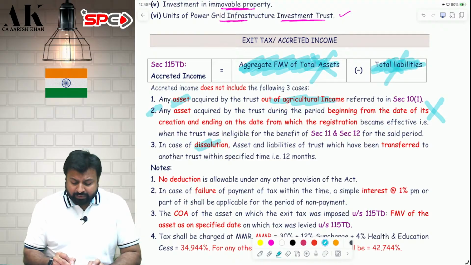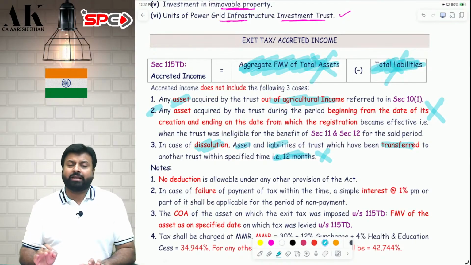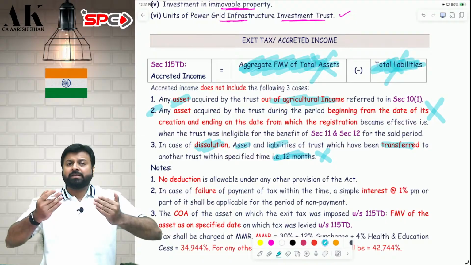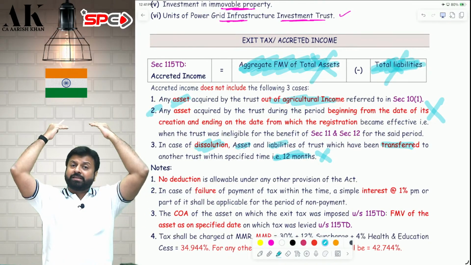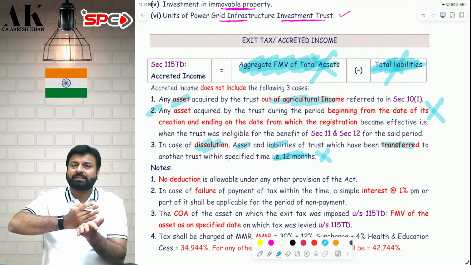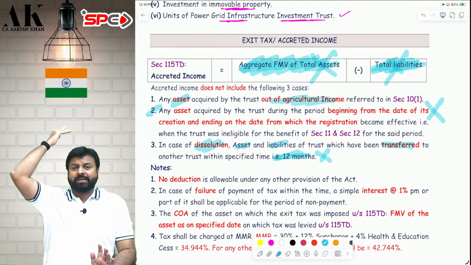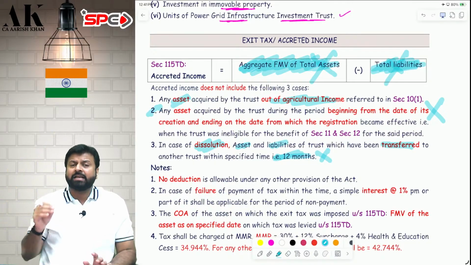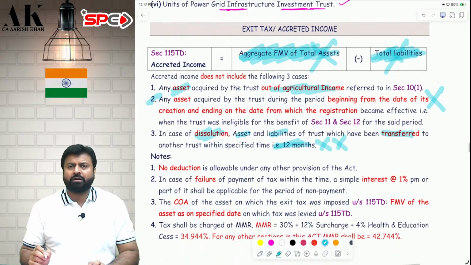And third, in case of dissolution, if the assets and liabilities of the trust have been transferred to another charitable trust within 12 months, that should also not be part of exit tax. So any asset purchased from agriculture income will not be part of exit tax. Any asset purchased or liability incurred before the registration of the trust, it means only assets and liabilities incurred after the registration should be part of exit tax. Anything purchased and incurred before the registration should not be part of exit tax, and any assets and liabilities transferred to another trust in case of dissolution within 12 months shall also not be part of exit tax.